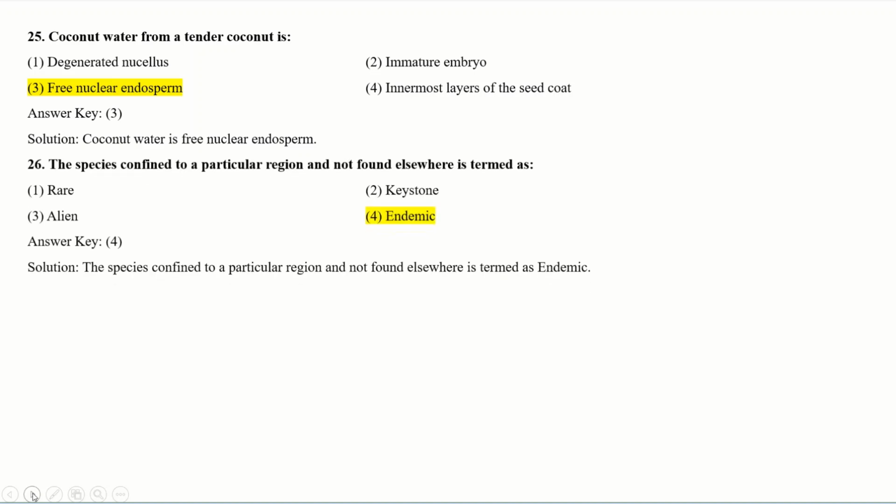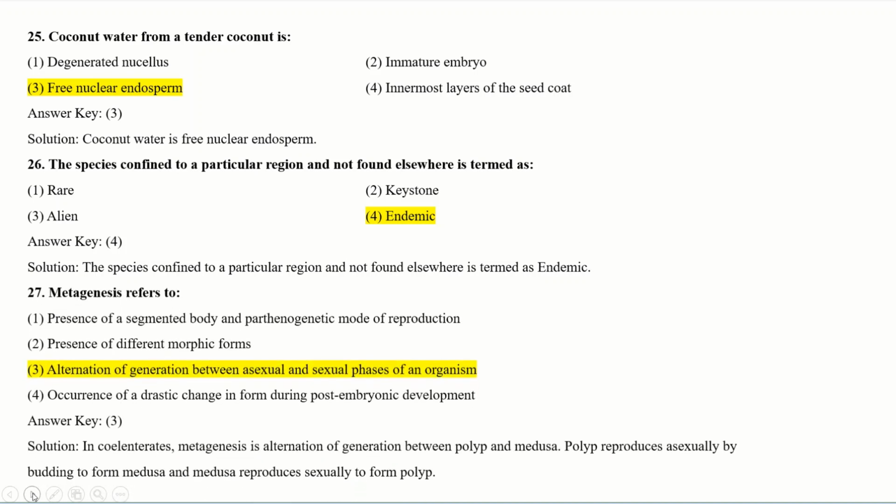See the next question. The species confined to a particular region and not found elsewhere is termed as? The species which are confined to a particular region, means at any particular region the specific species can be found and not in any other environment, are termed as endemic species. This is also a direct question. Endemic species means the species confined to any particular region and which cannot be found elsewhere. See the next question.